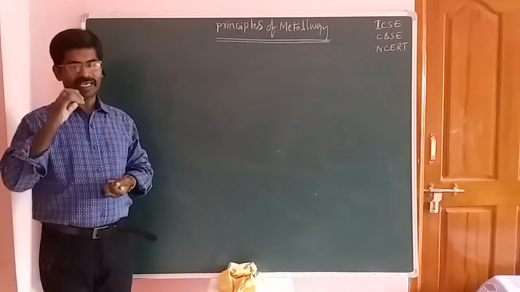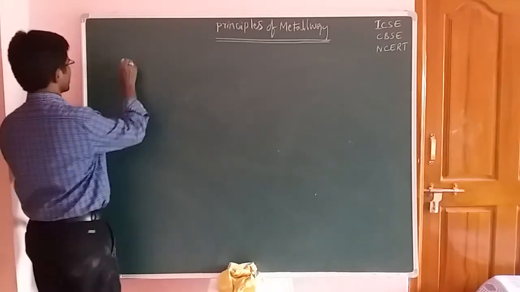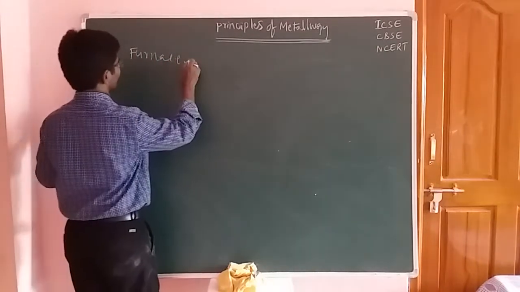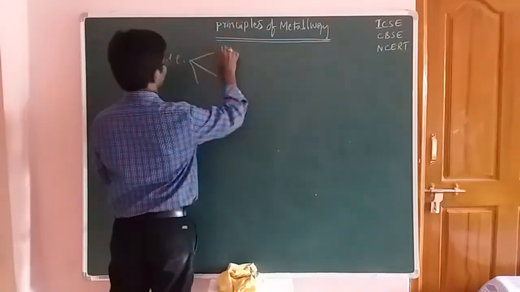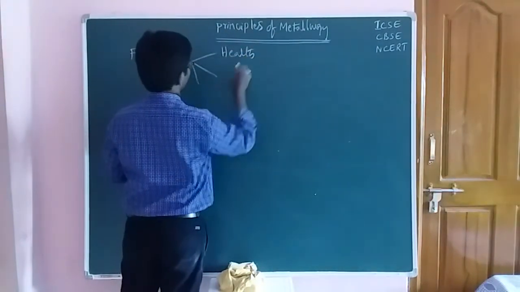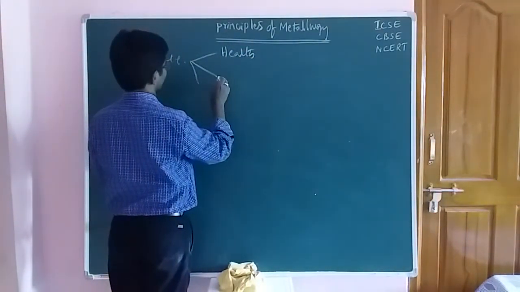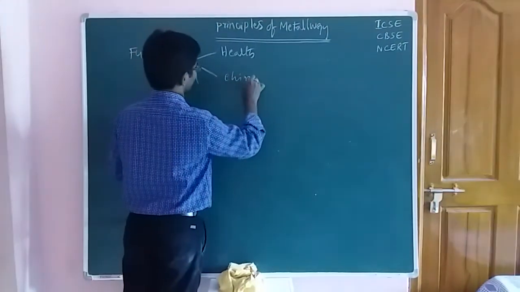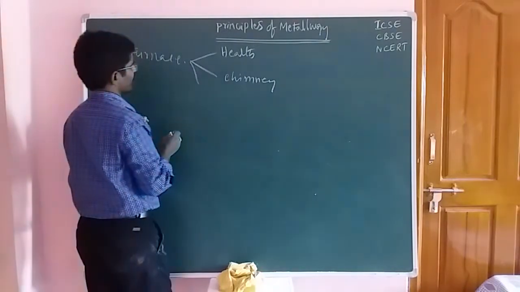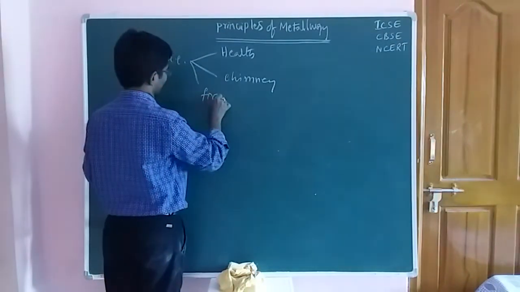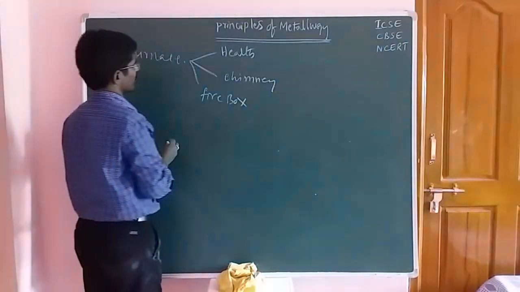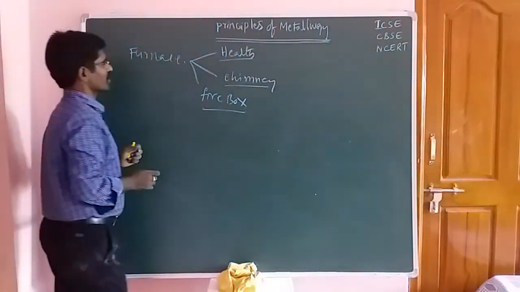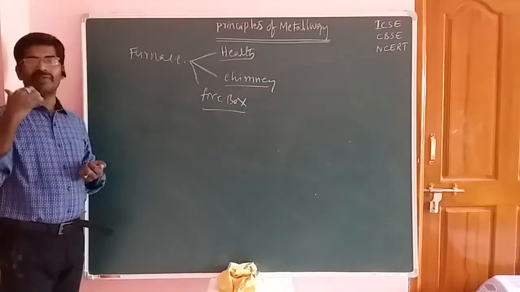The first one is the earthy part, the next one is the chimney part, and the third one is the fire box. So these are the parts in a furnace.